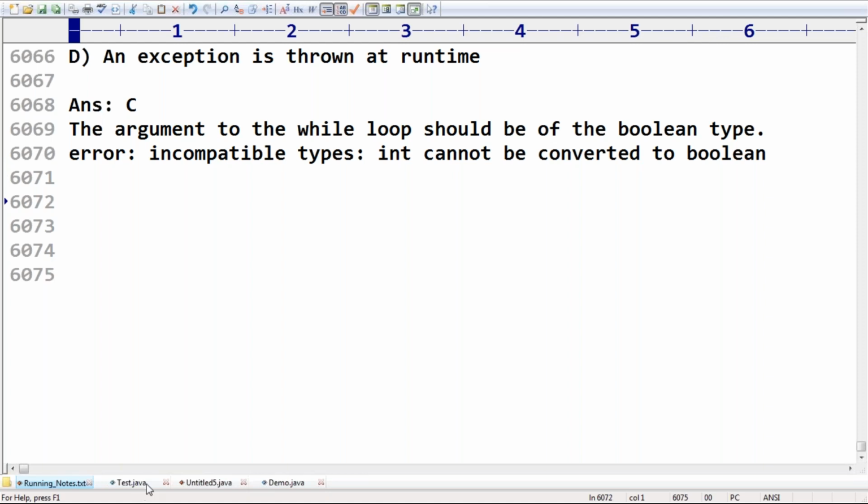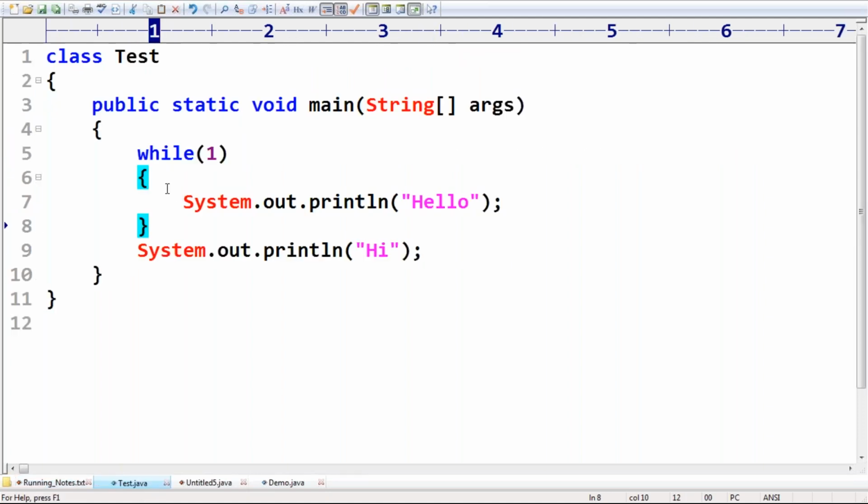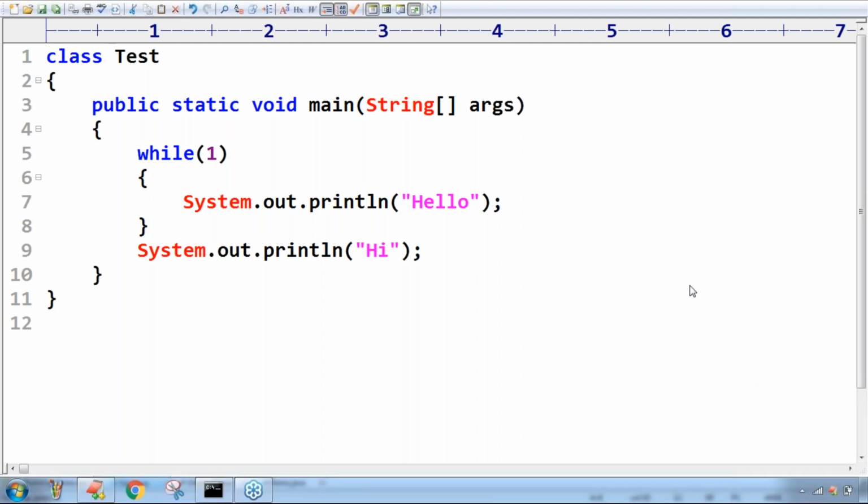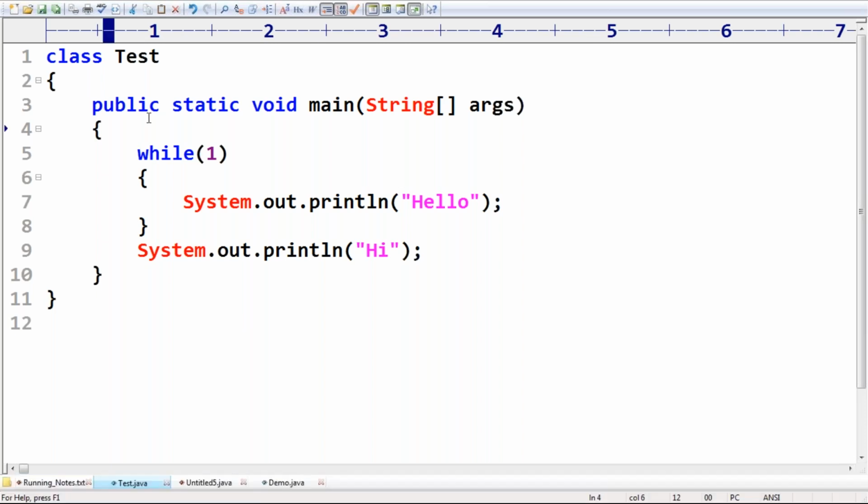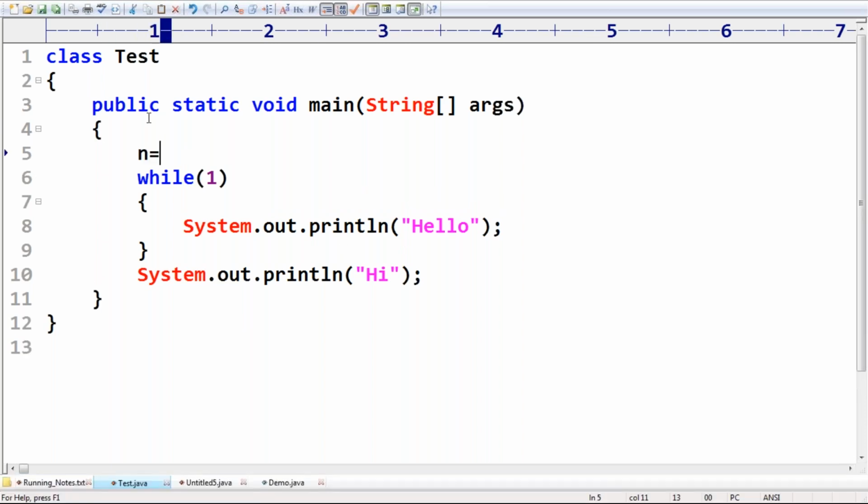Next, the second point here is, do you know, curly braces? While n greater than, can't we write that in Java? Yes, why not? We can use it. While n greater than 0, we can use it, because n greater than 0 is a Boolean type. So not just less than, greater than is also always acceptable. Say n is equal to 10 is there.